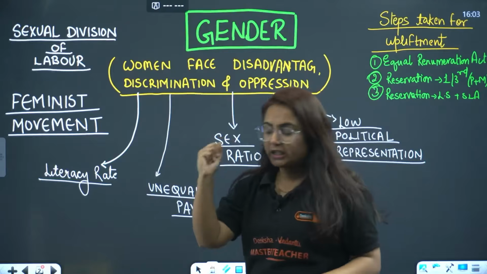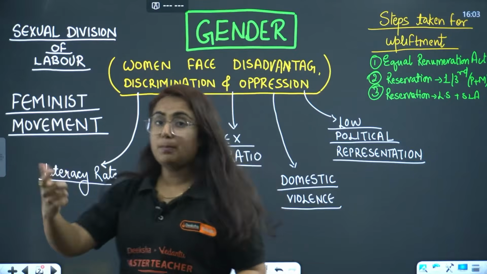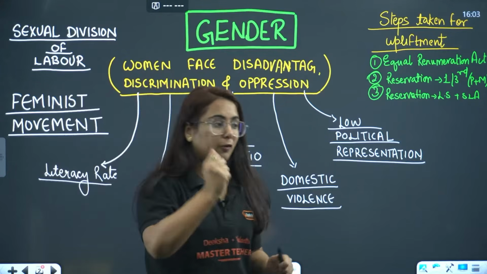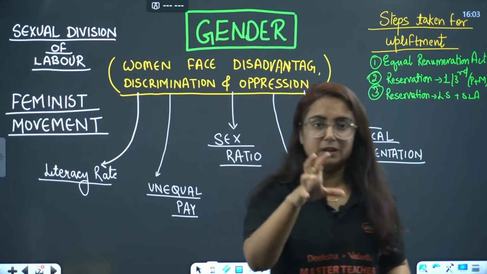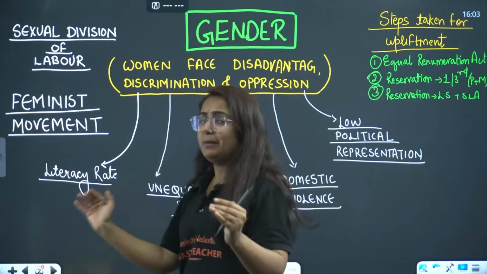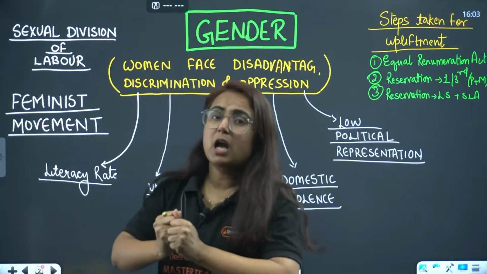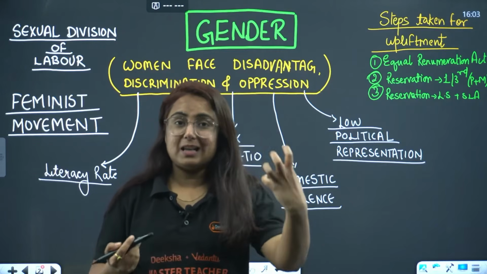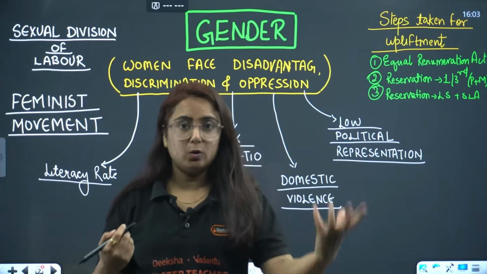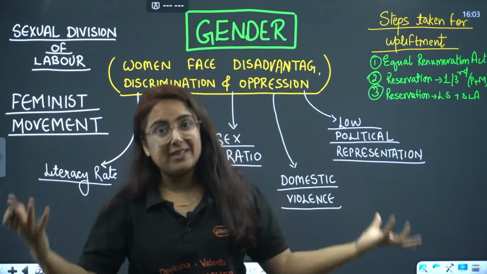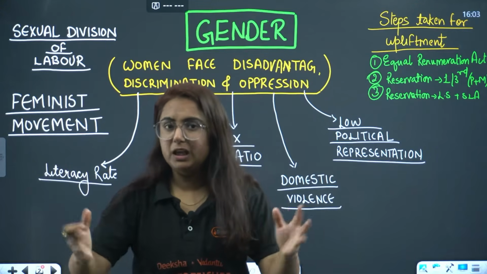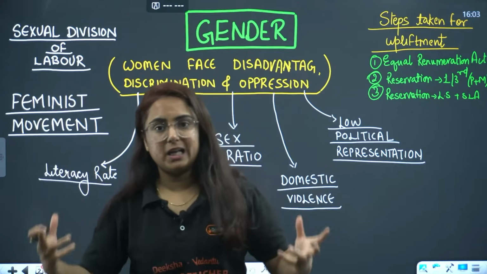When we talk about gender, the chapter starts talking about the sexual division of labor both in public as well as in private life, where it is clearly mentioned that all throughout the ages, females are expected to do the homely works, homely chores. However, men are built with a physique to go out and work, and we know the society's thinking about that.